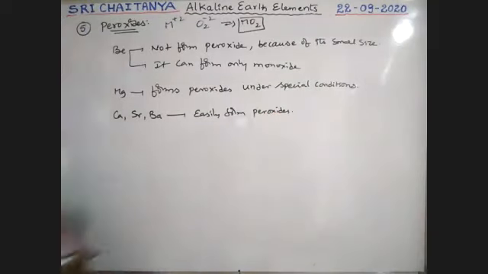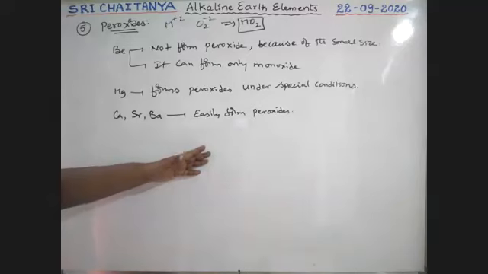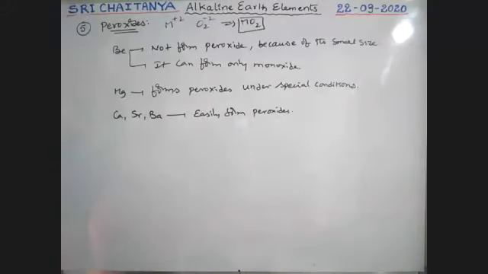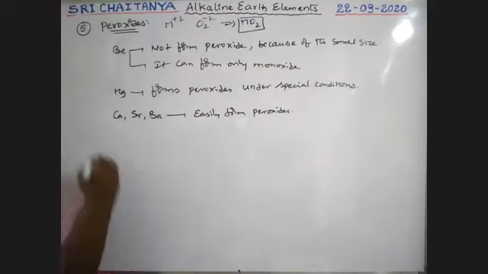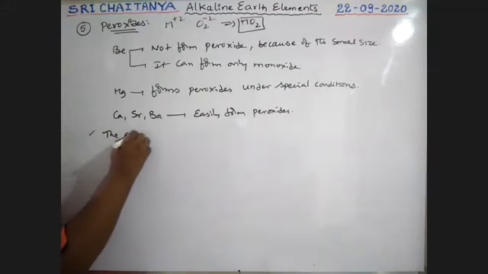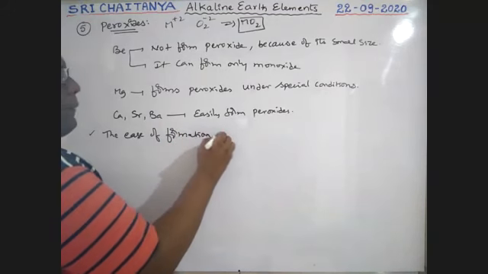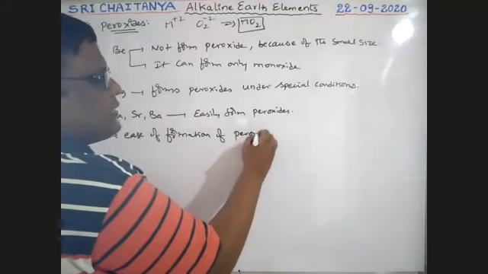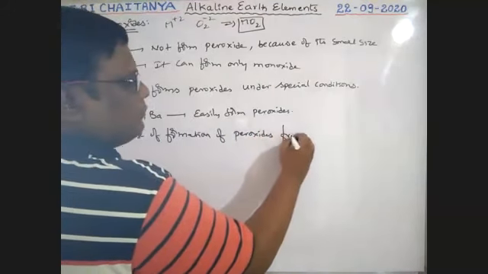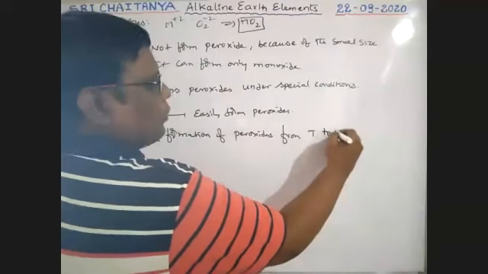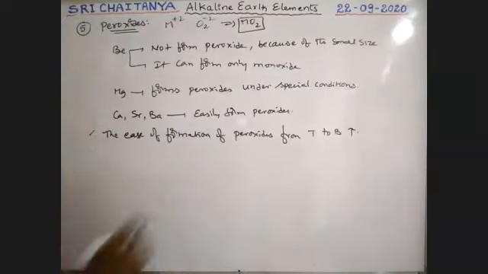The ease of formation of these peroxides increases from top to bottom. Very, very important.